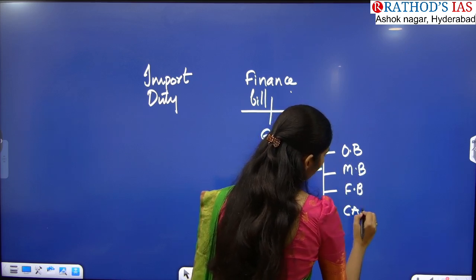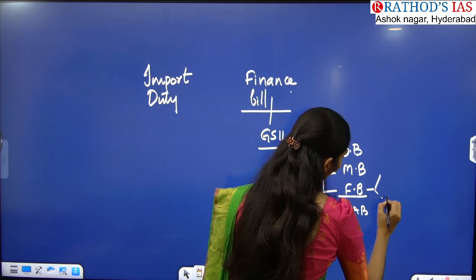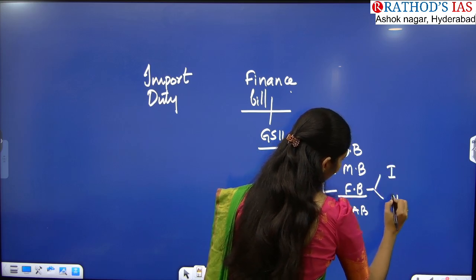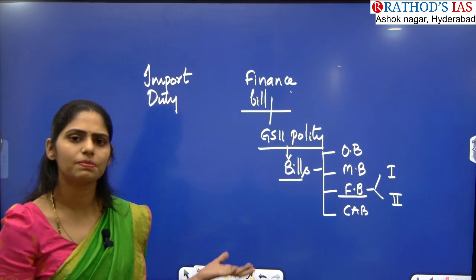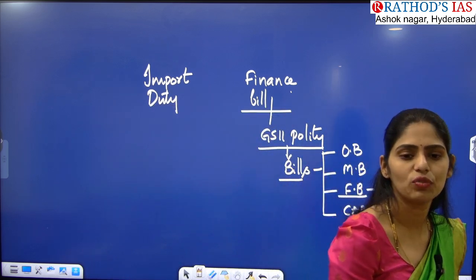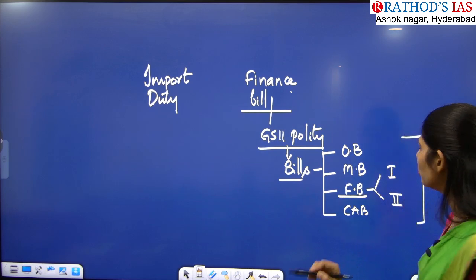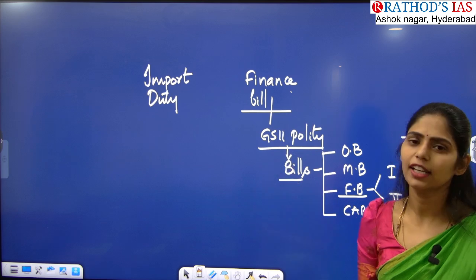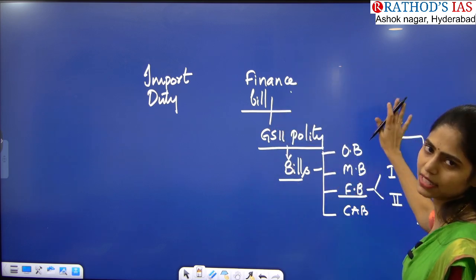The last is the constitution amendment bill. In the finance bill, we have 2 types, type 1 and type 2. In yesterday's class we discussed this finance bill very clearly; it belongs to Article 117. I also said how you have to make notes for all these things on a single A4 size paper, right? So we are not going to discuss this now. Let us keep it aside.